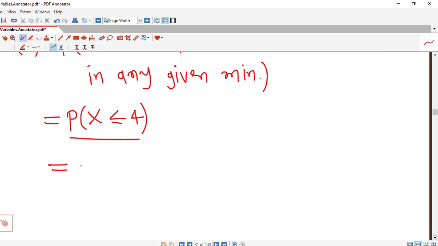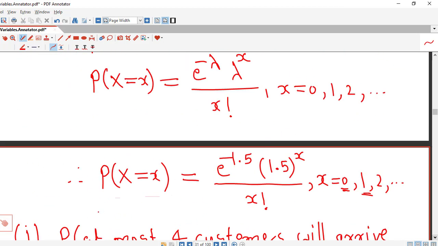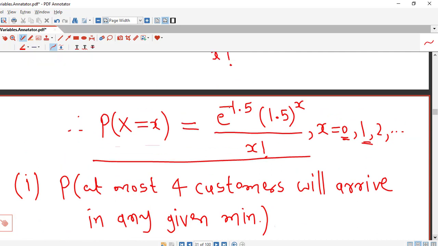Now this means we have to add probabilities starting from 0 up to 4. So probability that x equal to 0, plus probability that x equal to 1, plus x equal to 2, plus probability that x equal to 3, and plus probability that x equal to 4. We can use this formula to find all these probabilities. We put x equal to 0, 1, 2, 3 and 4 respectively, and we can observe that e to the power minus 1.5 is common in each term.